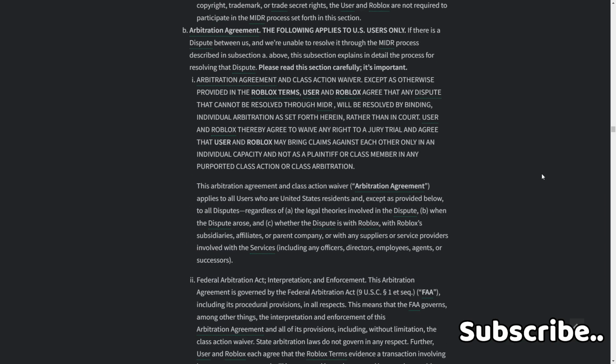This arbitration agreement and class action waiver applies to all users who are United States residents and, except as provided below, to all disputes, regardless of A, the legal theories involved in the dispute, B, when the dispute arose, and C, whether the dispute is with Roblox subsidiaries, affiliates, or parent company, or with any suppliers or service providers involved with the services, including any officers, directors, employees, agents, or successors.